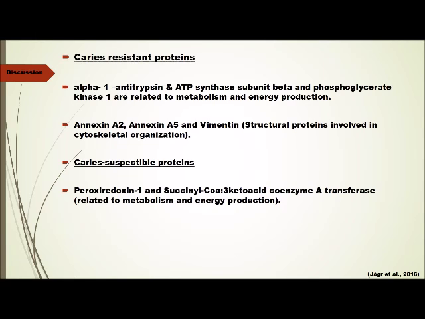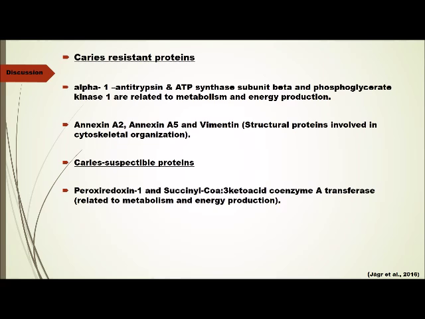ATP synthetase enzyme catalyzes the final coupling steps of oxidative phosphorylation to supply energy in the form of ATP, and phosphoglycerate kinase 1 catalyzes an important ATP generating step in glycolysis. Although their connection to the prevalence of dental caries remains unclear, it is interesting to know that both of the above enzymes are upregulated in caries-resistant patients, which could indicate an enhanced cell turnover and production of ATP in teeth.